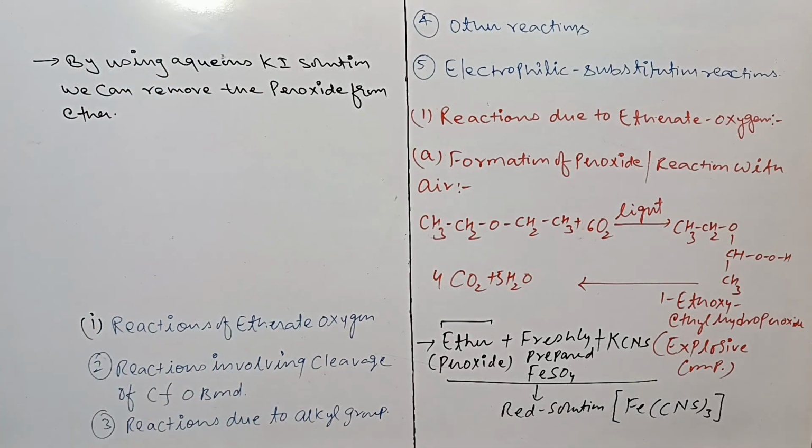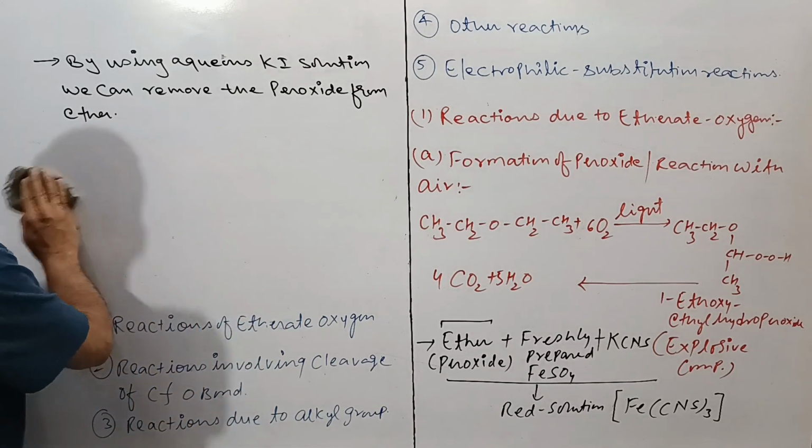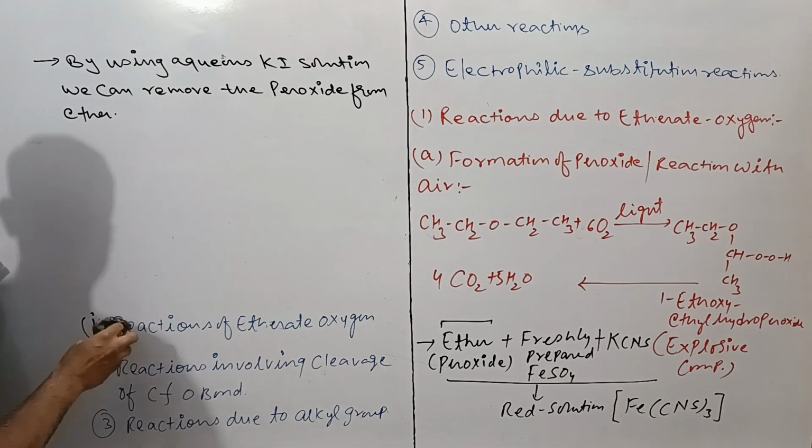This was just your first part, the reactions of the etherate oxygen.